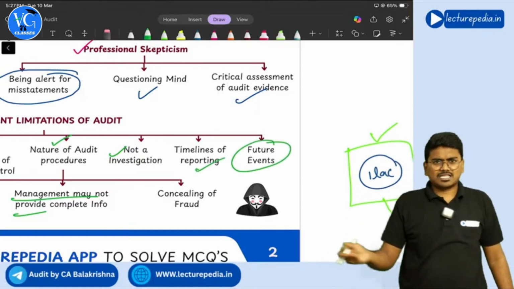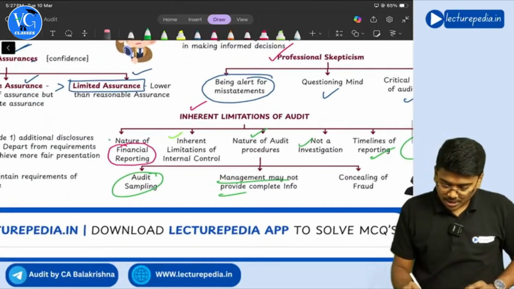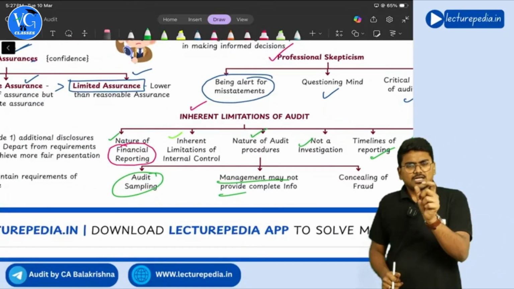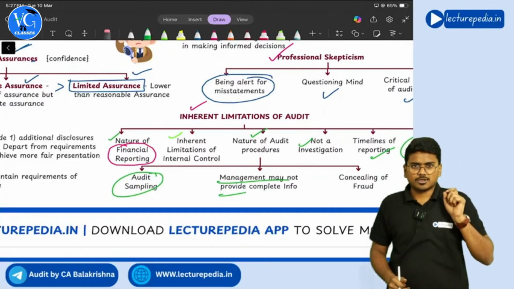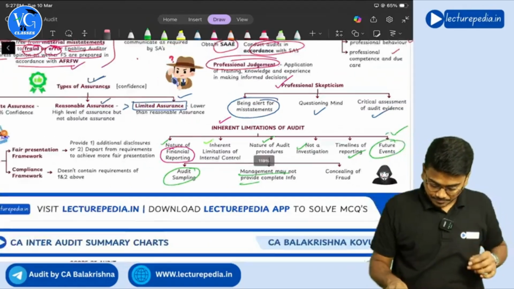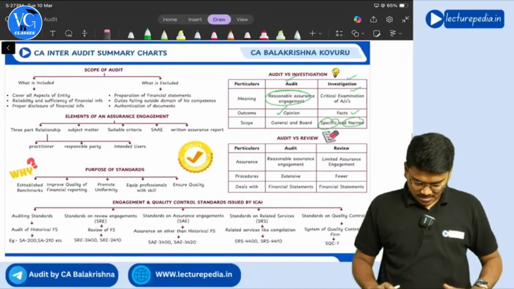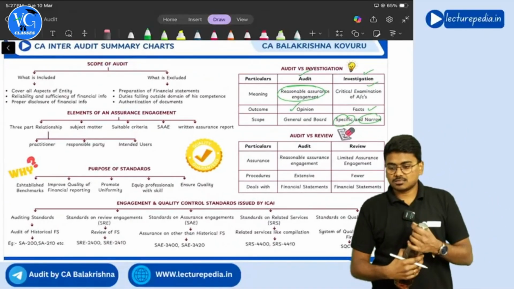And another one is future events. For this, you can take the same example I gave for the nature of financial reporting, the provision for doubtful debts example. Okay, yes sir. So almost we are completing the chapter. Within another 15 to 20 minutes, the chapter will be done.